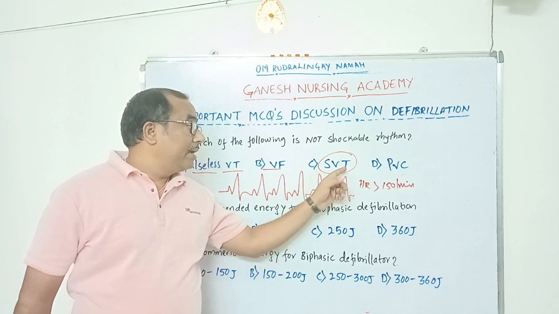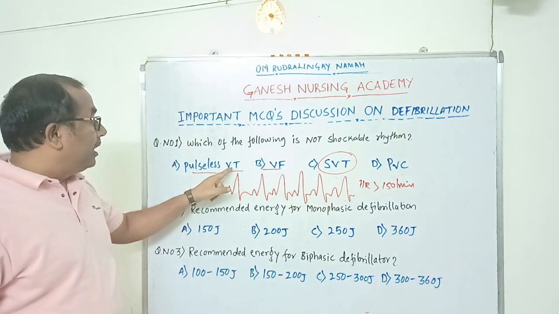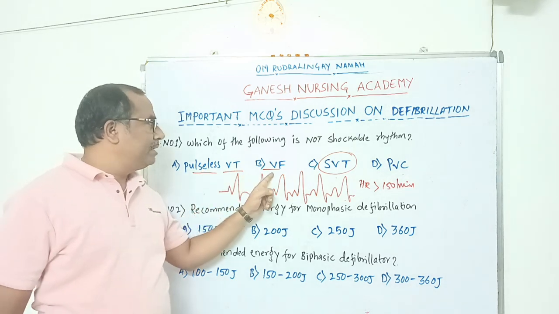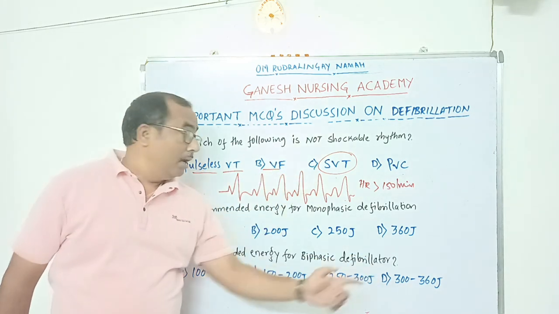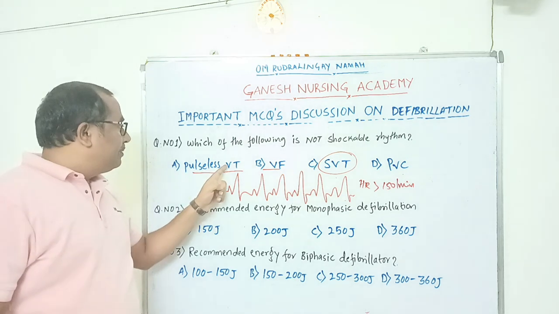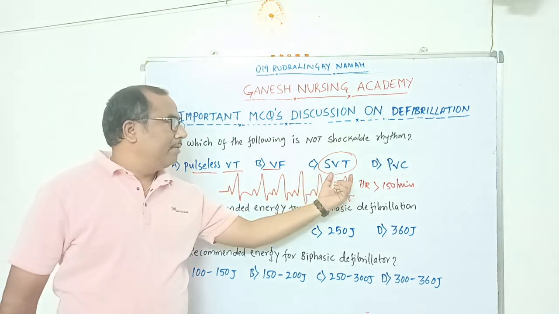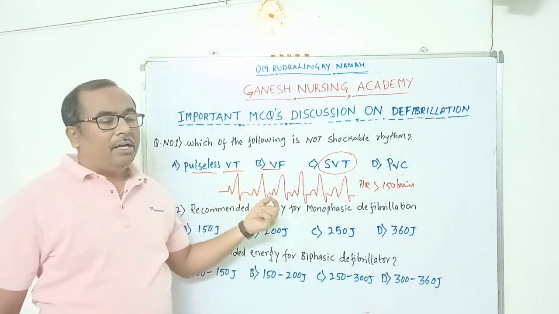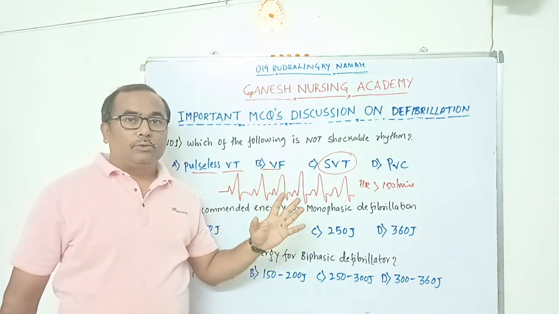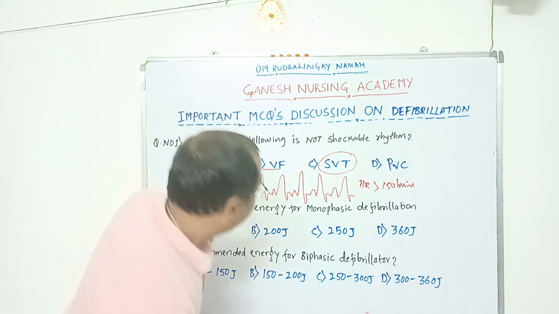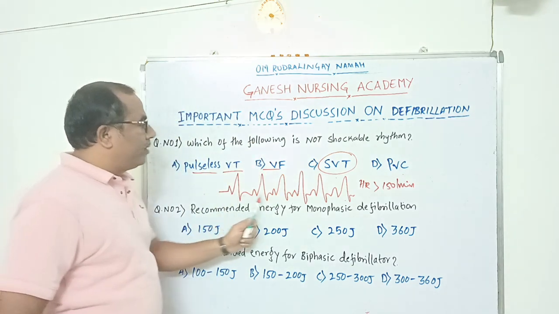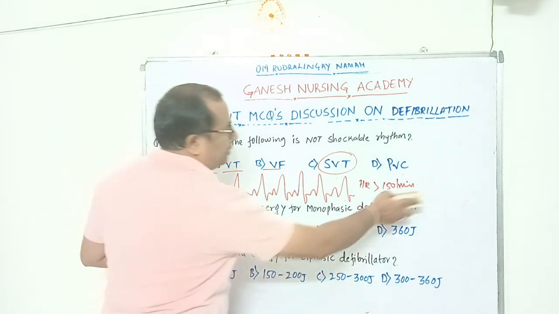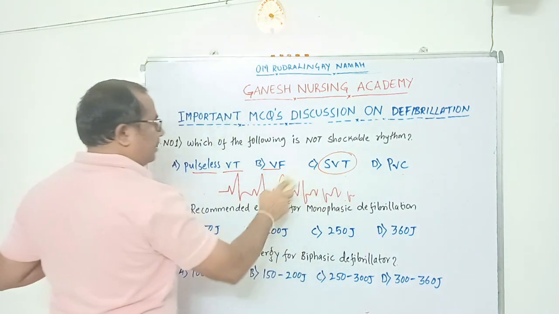Pulseless ventricular tachycardia and ventricular fibrillation are treated with a manual defibrillator, whereas supraventricular tachycardia and ventricular tachycardia with pulse are treated with synchronized cardioversion. So keep this in your mind.